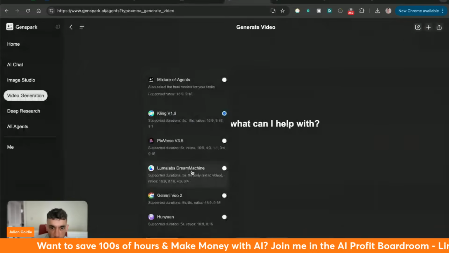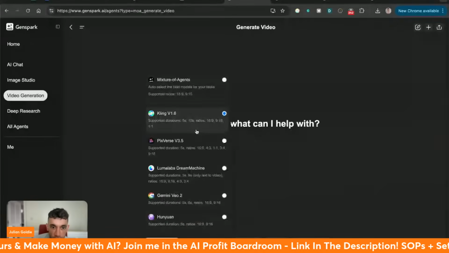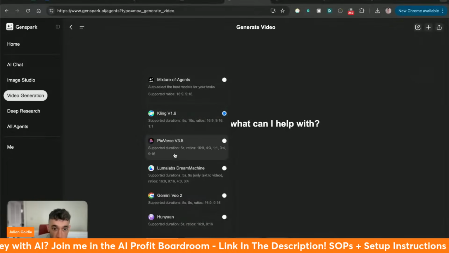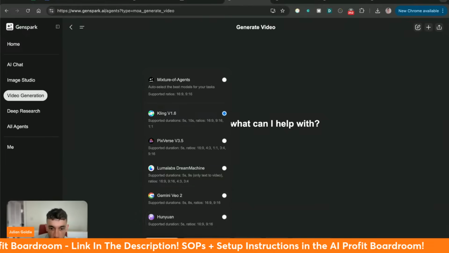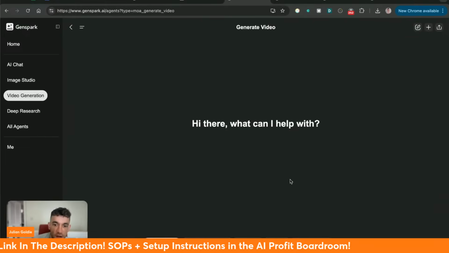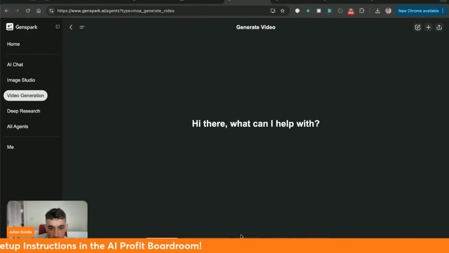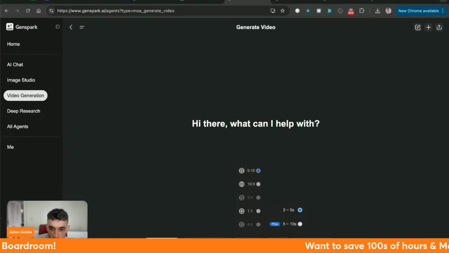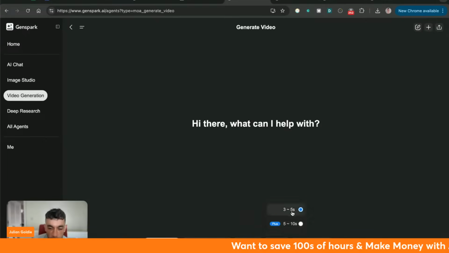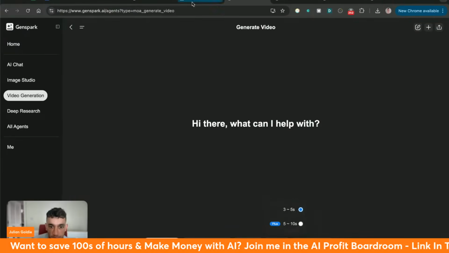Whereas in Genspark, in the video generation section, we can switch between all these different video generators like Kling, Pixverse, Luma Labs, Gemini Veo 2, Hanyan. We can also switch to image to video, so we can, for example, upload an image of myself and then turn that into a video. We can switch between the dimensions on the video, and also choose how long we want it to be, right? If you're on the plus plan, you get 5 to 10 seconds. If you're on the normal plan, you get 3 to 5 seconds, all right?